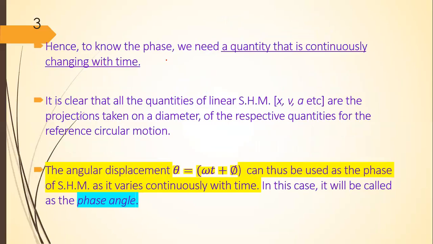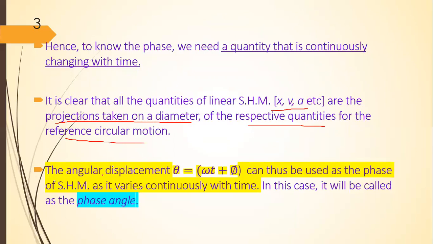Hence, to find out the phase, we need a physical quantity which is changing continuously with time. It is clear that all quantities of linear SHM, that is the displacement, velocity and acceleration, are the projections taken on the diameter of the respective quantities for the reference circular motion.